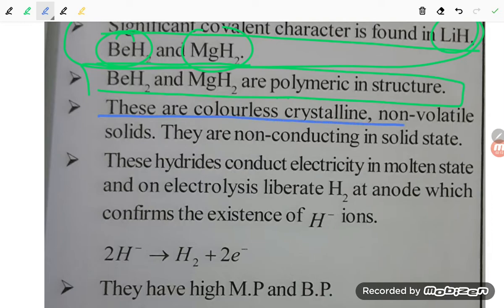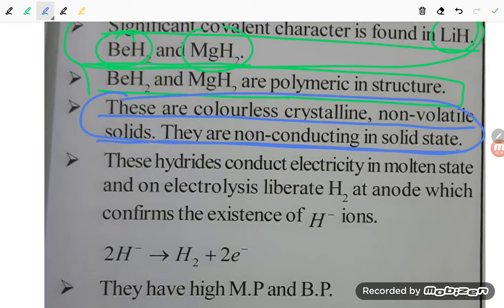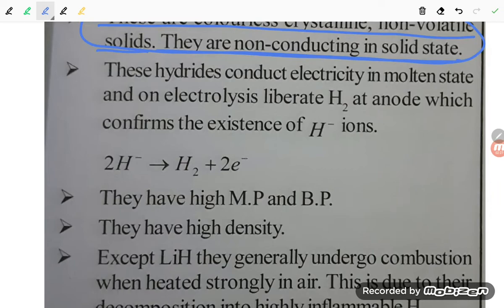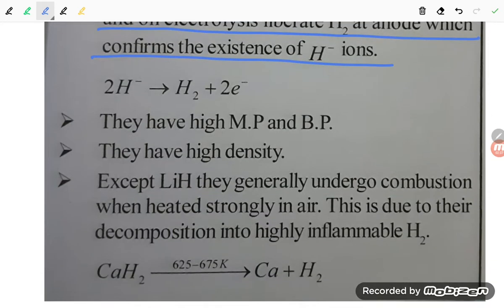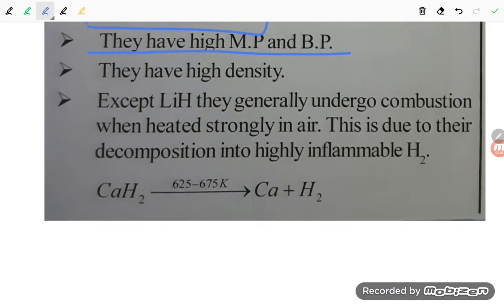These are colorless crystalline non-volatile solids. They are non-conducting in solid state. So these hydrides, these are colorless crystalline non-volatile solids. They are not conducting in solid state. Next one, these hydrides conduct electricity in molten state and on electrolysis liberate dihydrogen at the anode, which confirms the existence of H minus ion. So 2H minus ion gives H2 plus 2 electrons. They have high melting point and boiling point and high density also.